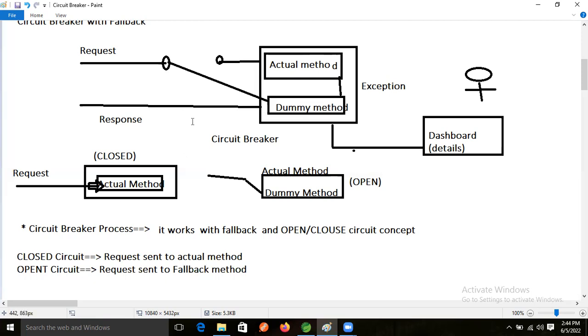We don't need to explicitly or manually start this open and close circuit. Whenever our application starts, at that time only our application will raise the closed and open circuit. So let's understand that one also.